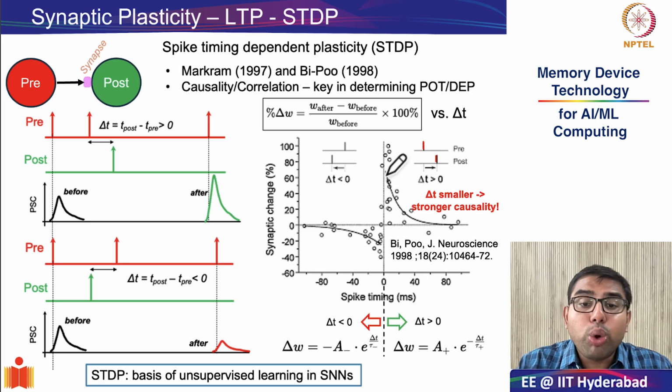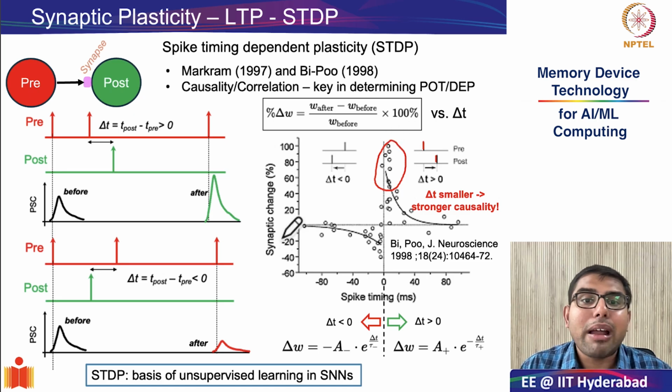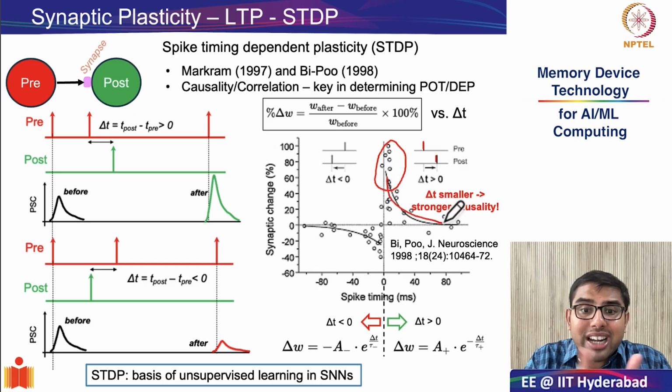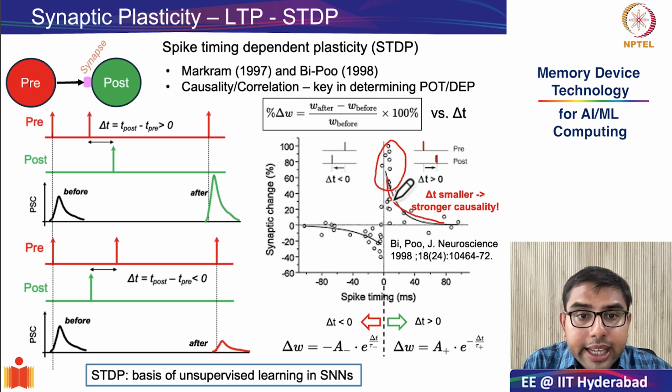And as a result, to reward the system, for small delta t's, there is an increased change in the synaptic percentage, which is facilitated by the biological system. And as you start increasing the interspike distance, it results in a positive causality, but a weaker positive causality, and therefore the change in the synaptic weight is also reduced.